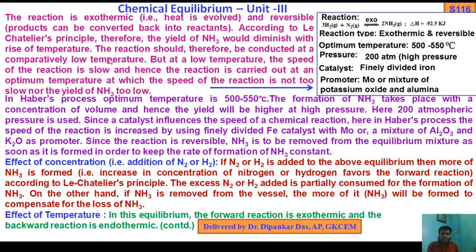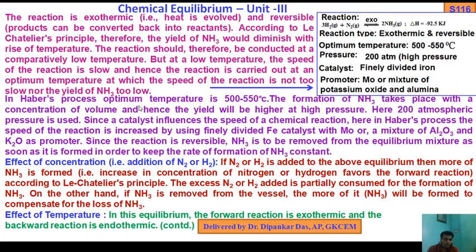The reaction should therefore be conducted at a comparatively low temperature, but at low temperature the speed of the reaction is slow. Hence the reaction is carried out at an optimum temperature at which the speed of reaction is not too slow and the yield of ammonia is not too low.